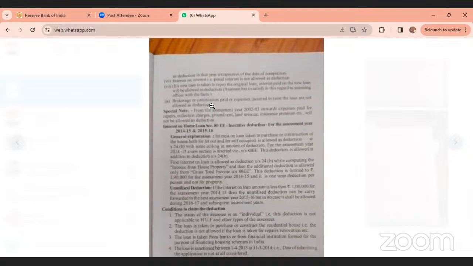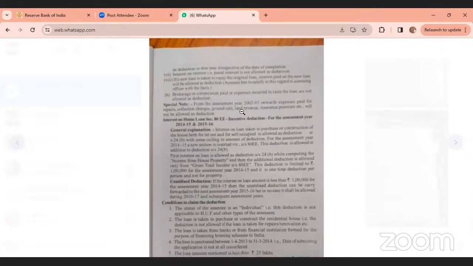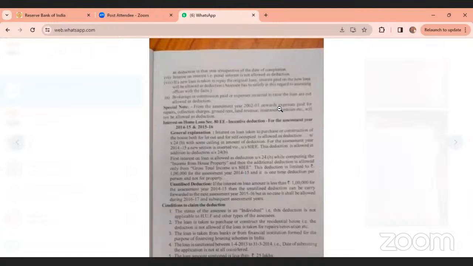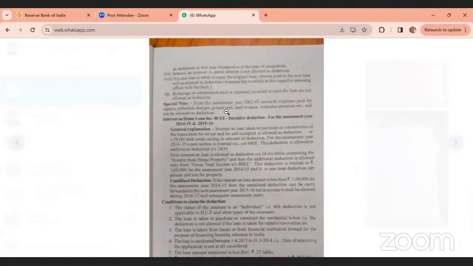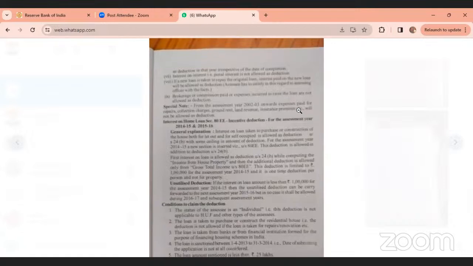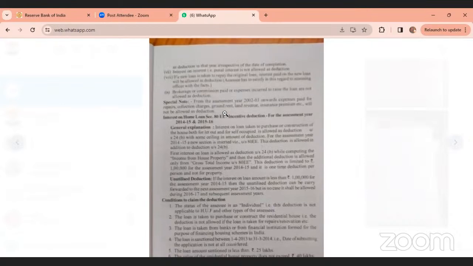Okay. And again, one more important special note is there. From the assessment year 2002-03 onwards, expenses paid for repairs, collection charges, ground rent, land revenue, insurance premium, etc. will not be allowed as deduction after 2002-03.